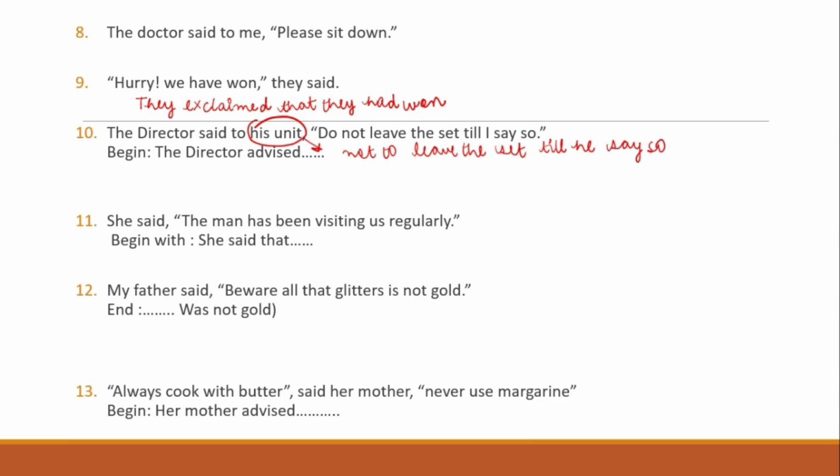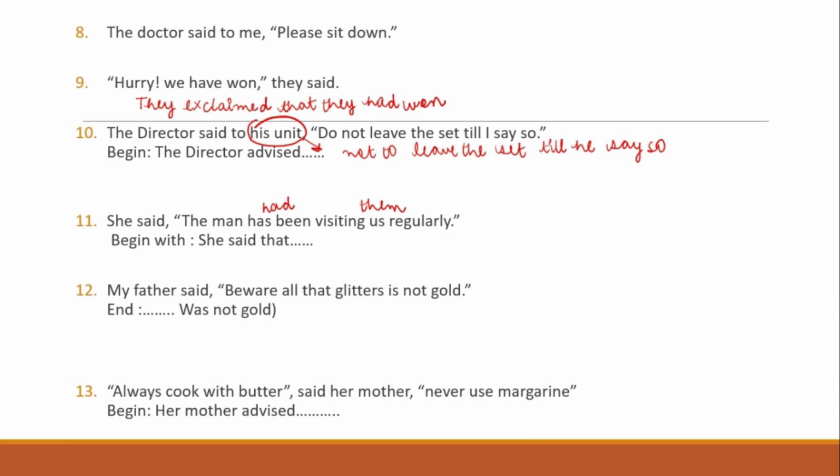So the sentence becomes, the director advised his unit not to leave the set till he says so. The next question, she said, the man has been visiting us regularly. She said that the man had been visiting them regularly. So this is how you change it.